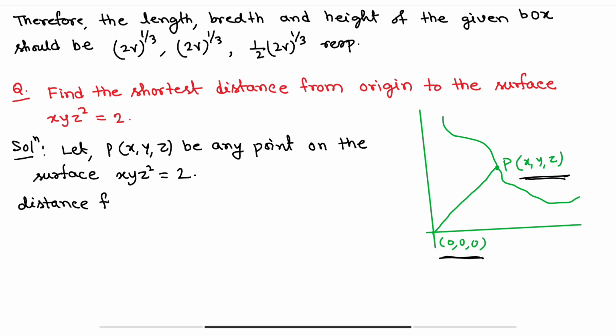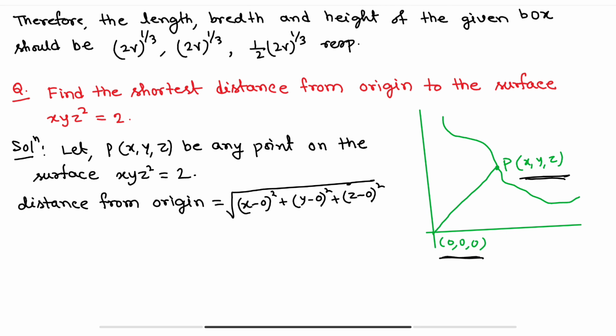Distance from the origin is equal to, obviously, (x1 minus x2) whole square plus (y1 minus y2) whole square plus (z1 minus z2) whole square. So this will be (x minus 0) square plus (y minus 0) square plus (z minus 0) square. So this is equal to the root of x square plus y square plus z square.